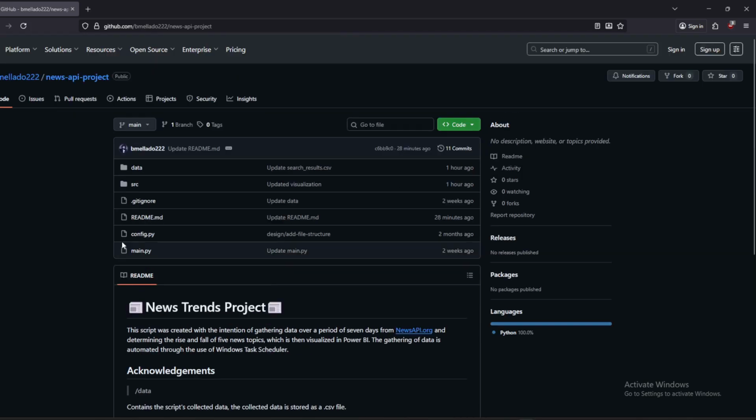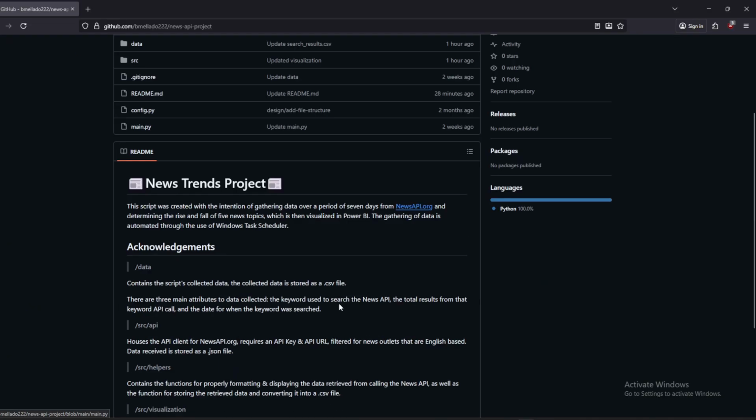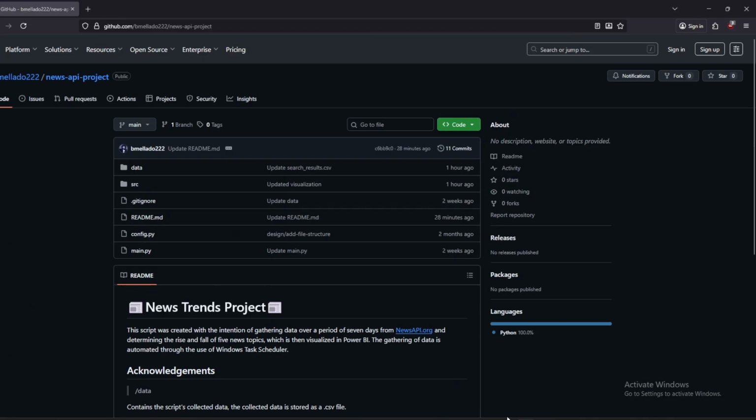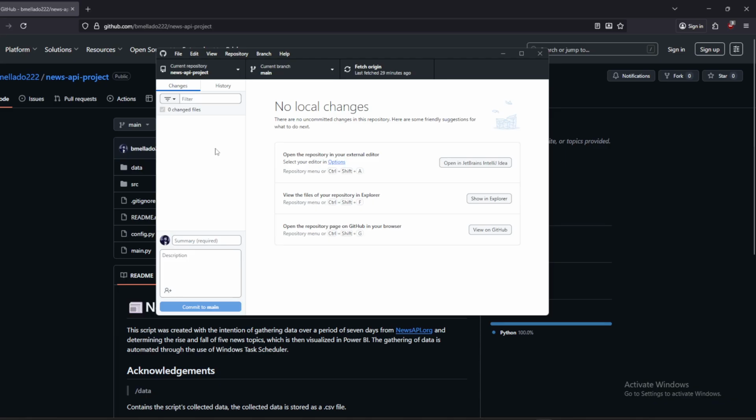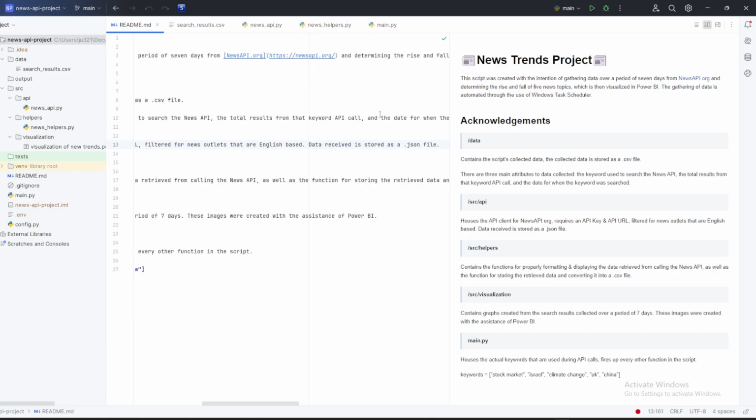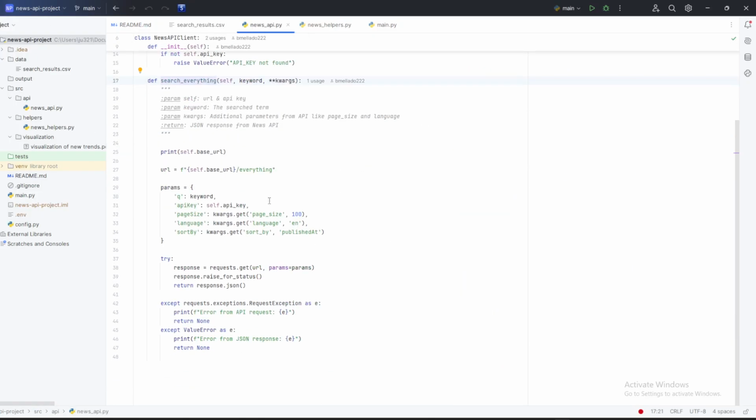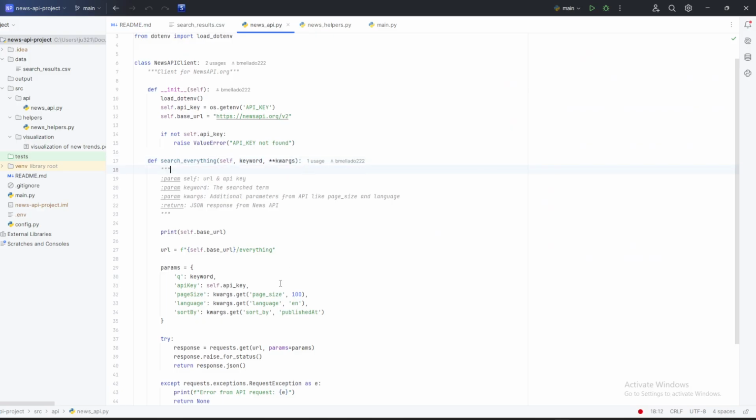There's my README. Actually, let's talk about it a little bit later. The point of it is just to implement version control. I've also utilized GitHub Desktop, a very useful tool. If I make a change in the IntelliJ IDE, let's just do it real fast.